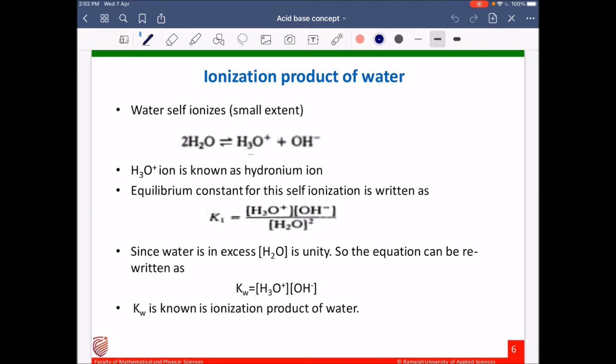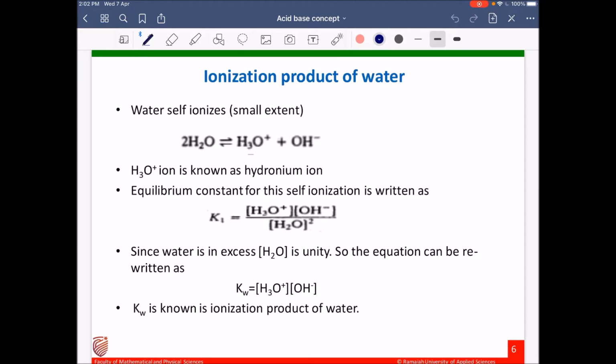Even though ionization of water is small, we can write the equation: water dissociates into hydronium ion and OH minus ion. We can write the equilibrium constant for this reaction as K1 equal to hydronium ion concentration times OH minus ion concentration divided by the square of water concentration.